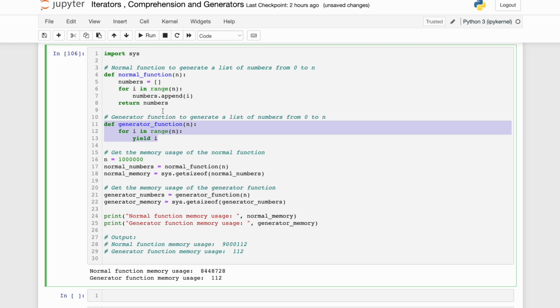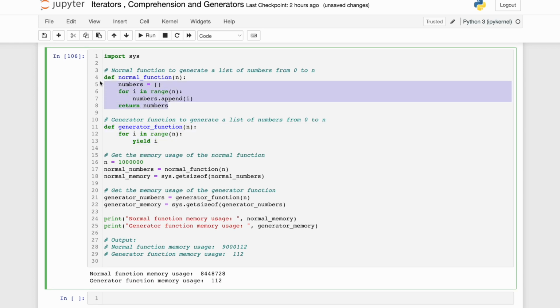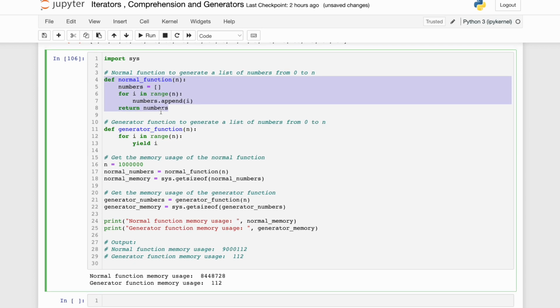That's it. Over here, what it is doing is it has created the whole numbers list. Okay. And it is returning it. That's why the size is this. So it was a very short, sweet example to prove why generator functions, or generator expressions for that matter, are more efficient memory and disk wise than the normal function or list expressions, right?